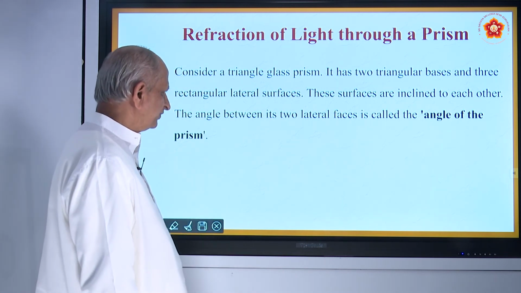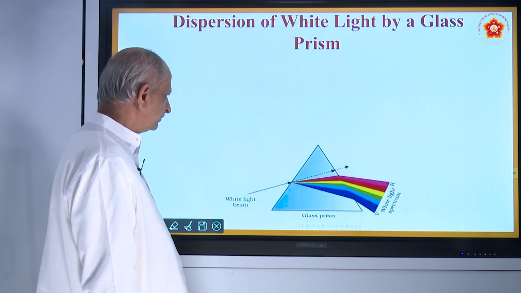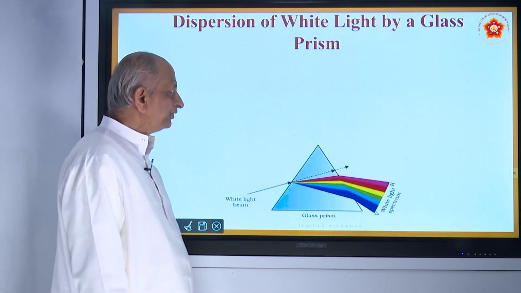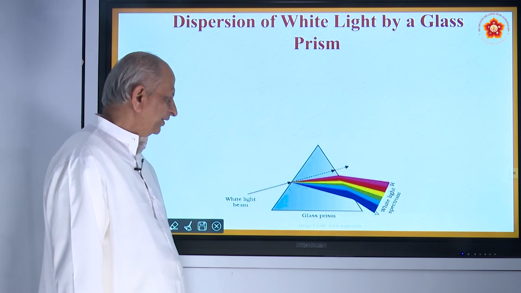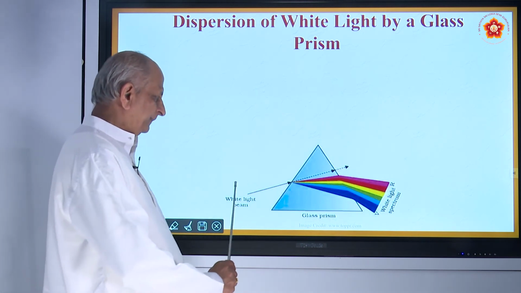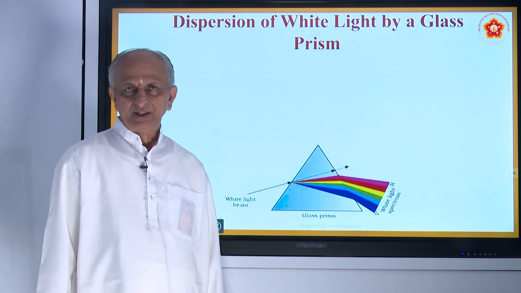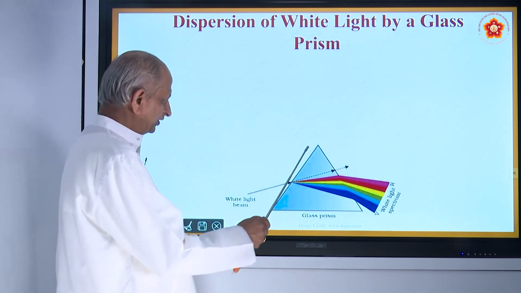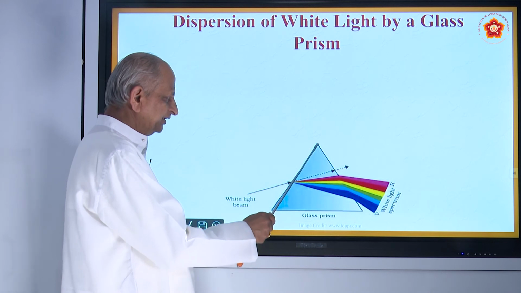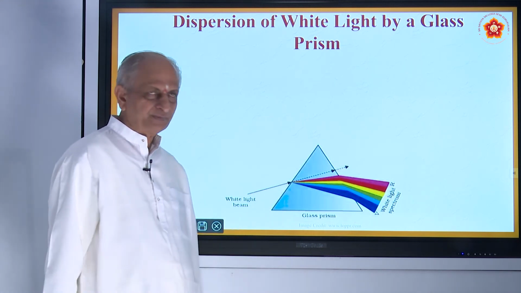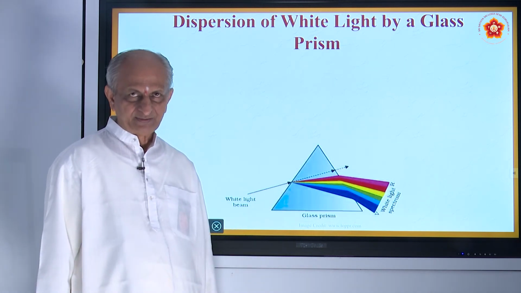Let us see that in later classes. Now, here is a beautiful figure of a glass prism. What happens when a ray of light passes through a glass prism to one of its sides? Those are called edges. I just now told you there will be 2 triangles and 3 rectangles.